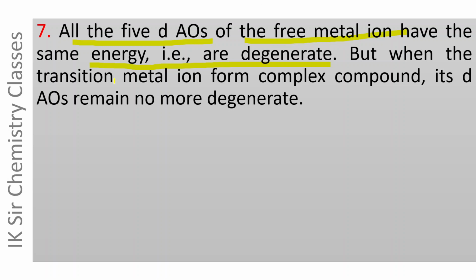But when the transition metal ion forms a complex compound, its d atomic orbitals remain no more degenerate. When a transition metal ion forms a complex compound, its d atomic orbitals remain no more degenerate. That is, their energy differ.